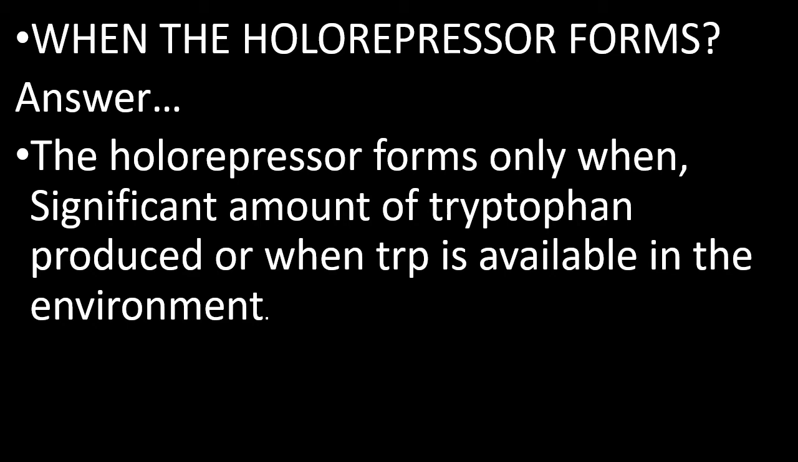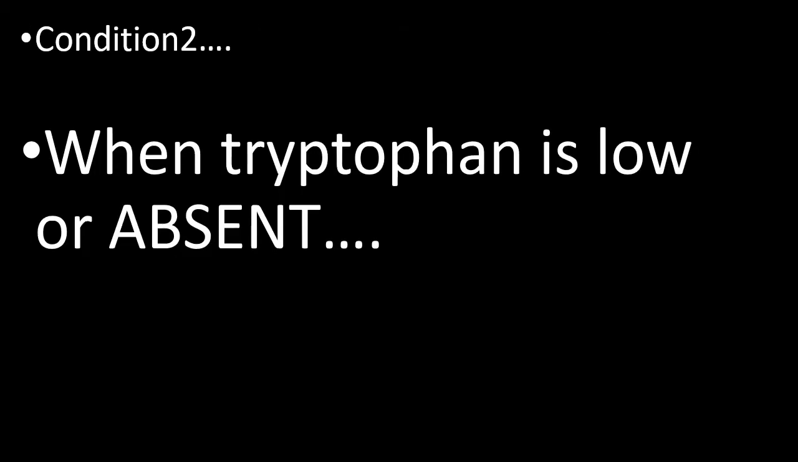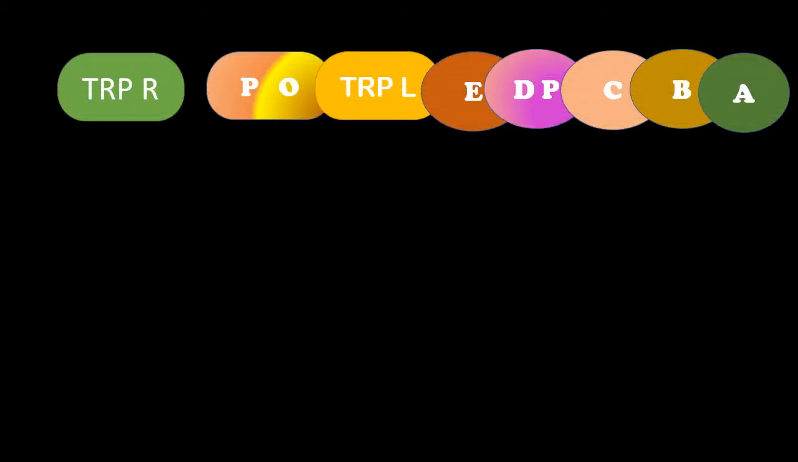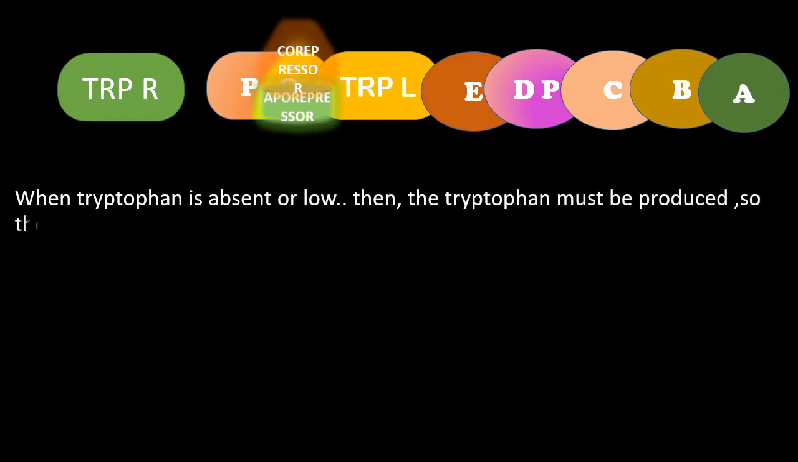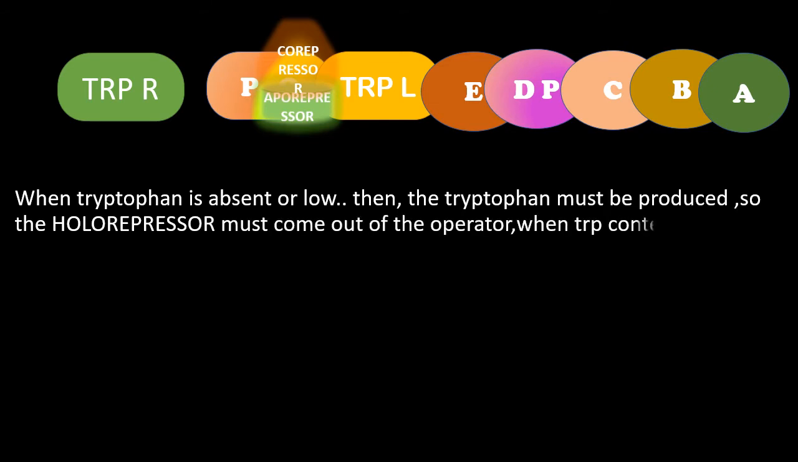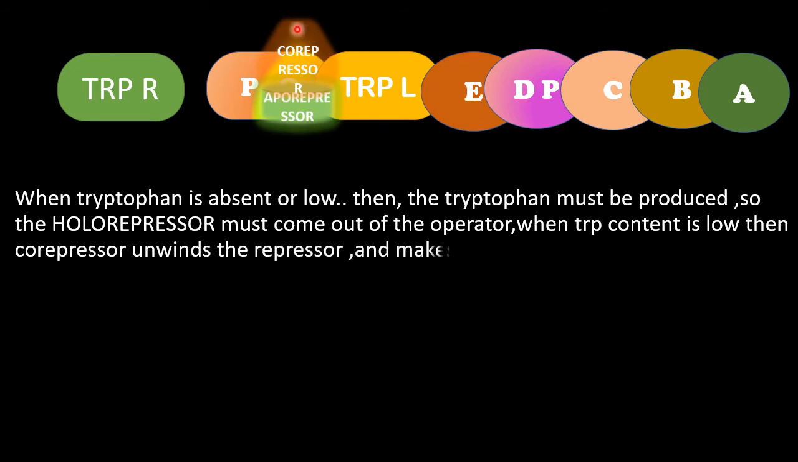In condition 2, when tryptophan is low or absent, what happens? Here you can see the bound co-repressor and aporepressor at the operator region. When tryptophan is absent or low, tryptophan must be produced. So the holorepressor must come out of the operator. When tryptophan content is very low, the co-repressor will unwind from the aporepressor, because the co-repressor is nothing but tryptophan itself.